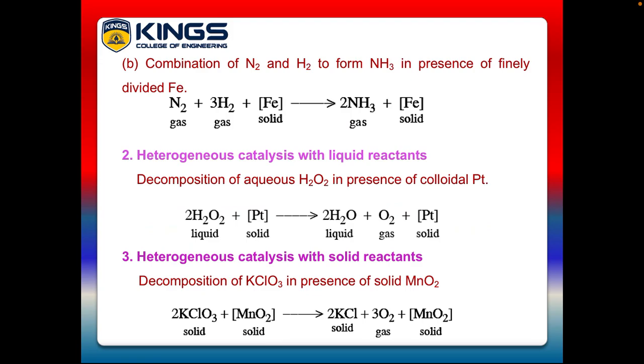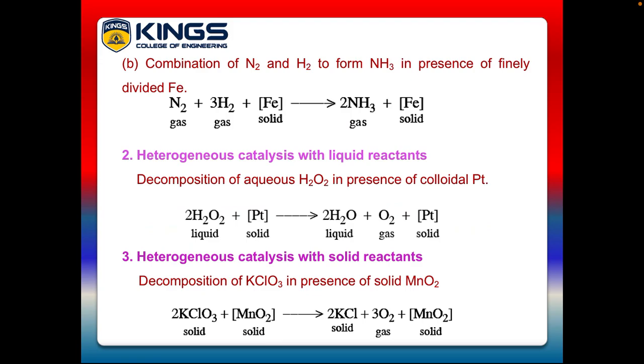And the second example, heterogeneous catalysis with liquid reactants. See, decomposition of aqueous hydrogen peroxide in the presence of colloidal platinum. Hydrogen peroxide in liquid state, in the presence of platinum in solid state as a catalyst, gives water in liquid, oxygen gas and platinum. See the reaction here, reactants and products are in different phases like liquid, solid and gas. So the reaction is an example of heterogeneous catalysis.